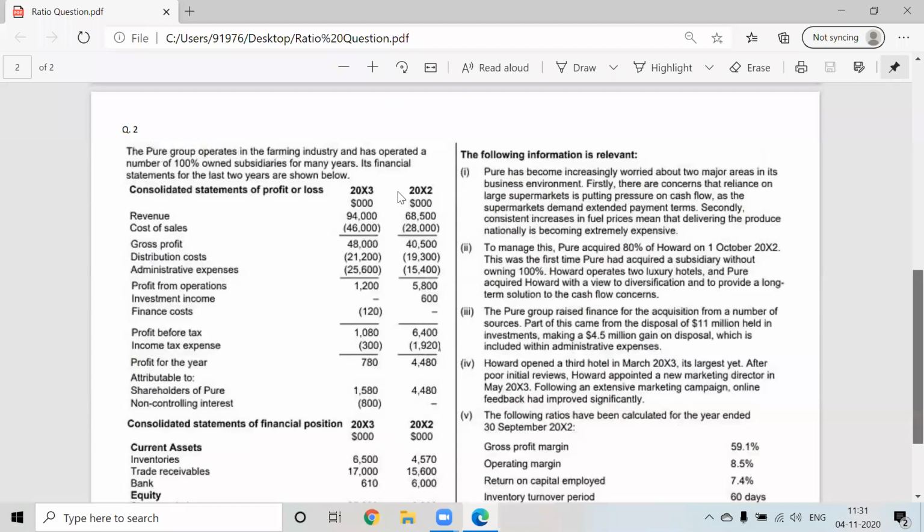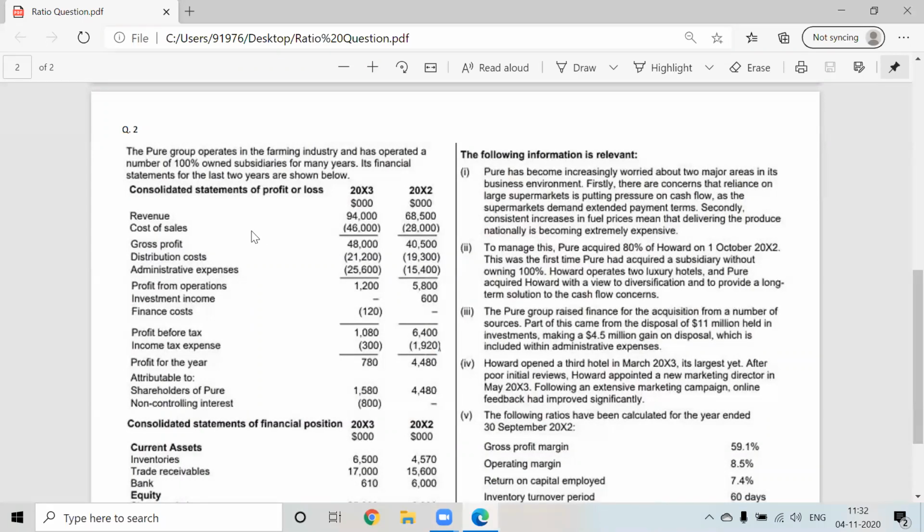The Pure Group operates in the farming industry and has operated a number of 100% owned subsidiaries for many years. Its financial statements for the last 2 years are shown below, 2012 and 2013. They have not given standard industry ratios, only the company's own ratios from last year and this year. So it is not an inter-firm comparison, it is an intra-firm comparison within the company between 2 years.